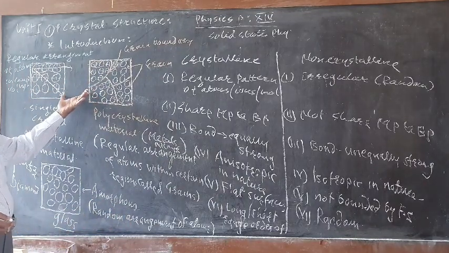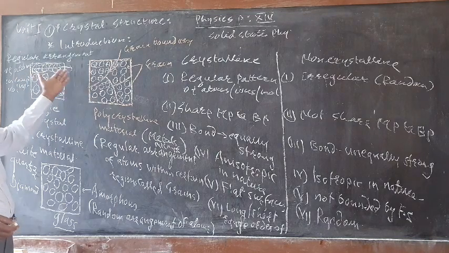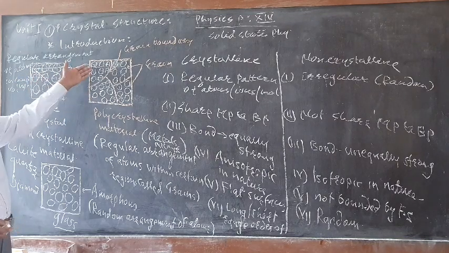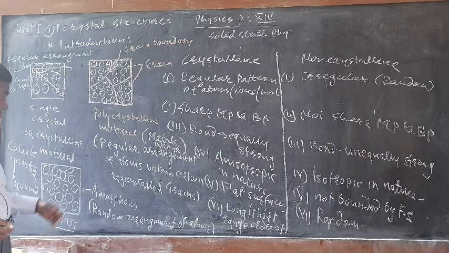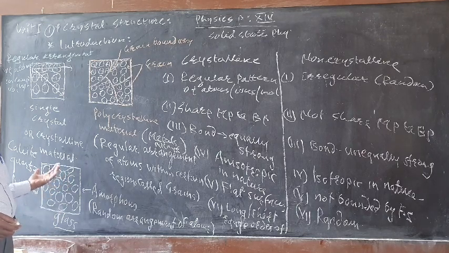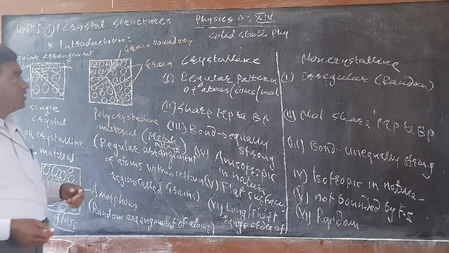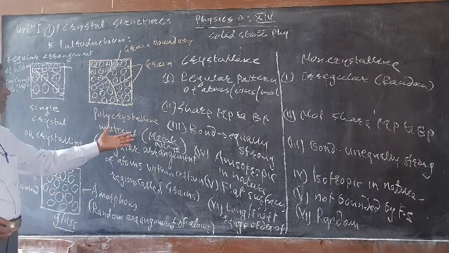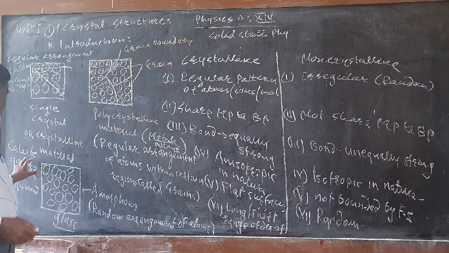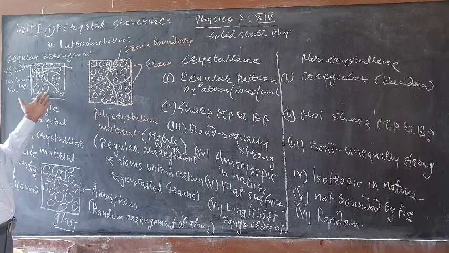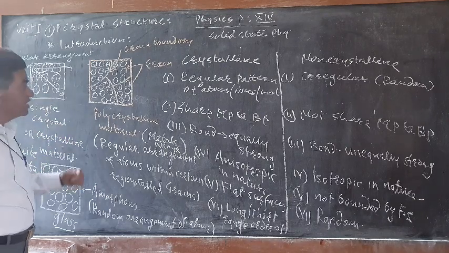These are the crystalline states. Here you get long range ordering of atoms, here short range ordering. In non-crystalline solids there is no ordering, only random arrangement of atoms, for example glass, metals, alloys, compounds. Calcite, quartz and diamond are examples of single crystals.